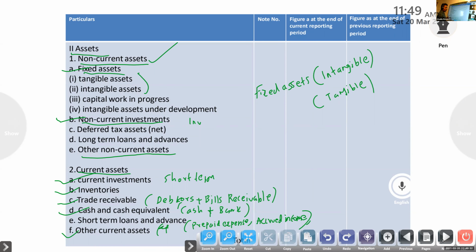Current assets include current investments, inventory (very important), trade receivable, cash and cash equivalents (very important), and other current assets. So this is the format. Now I will explain what items are included in each subhead.